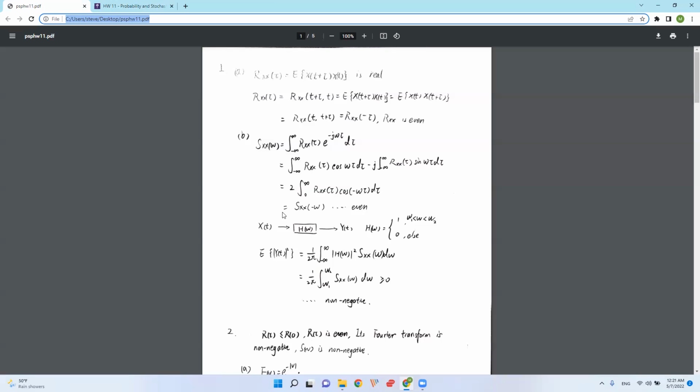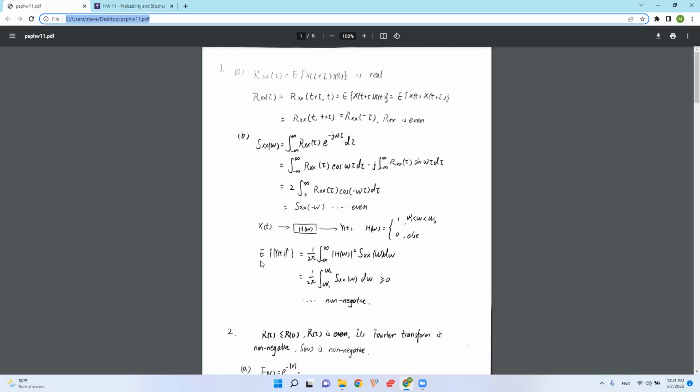It's an ideal one, with the passband equal to 1 and everywhere else equal to 0, which is undoubtedly an LTI system, and there's no distortion because it's ideal. Here we look at how the bandpass filter or system behaves.